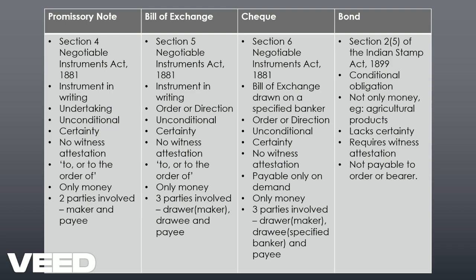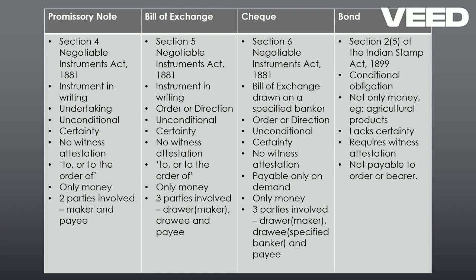Now, what is common for both promissory note as well as bill of exchange? Both these instruments are only for money, and it should be unconditional. There should be a certainty as to whom and what amount.